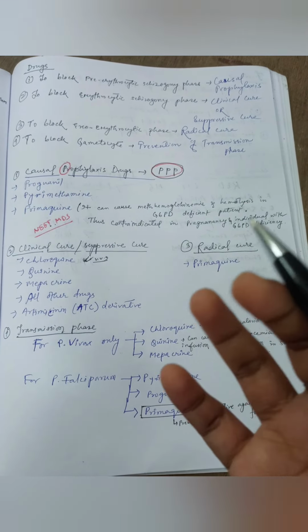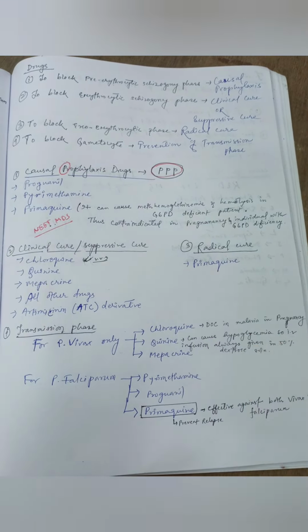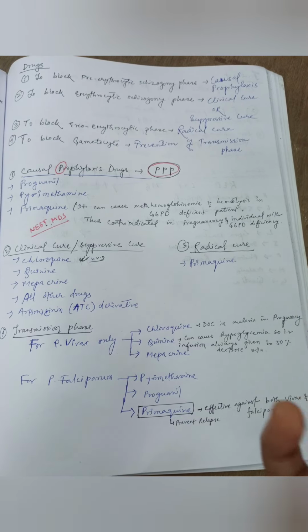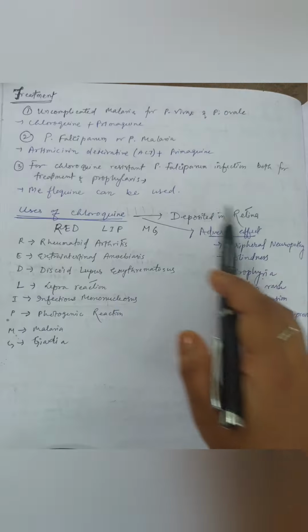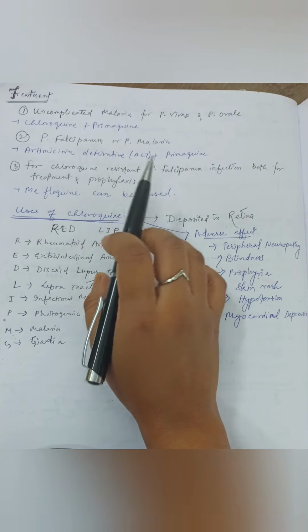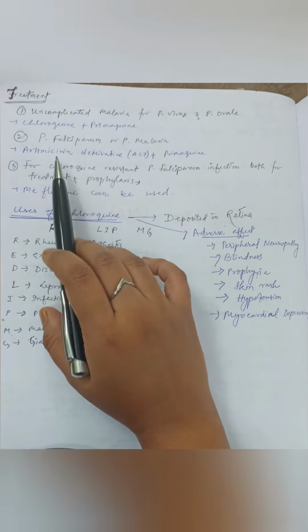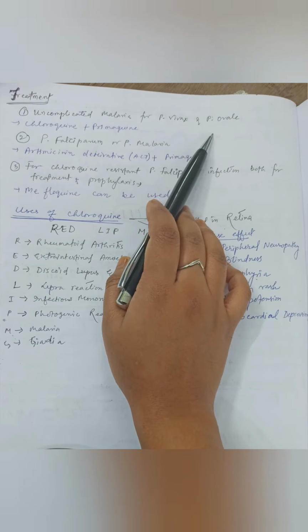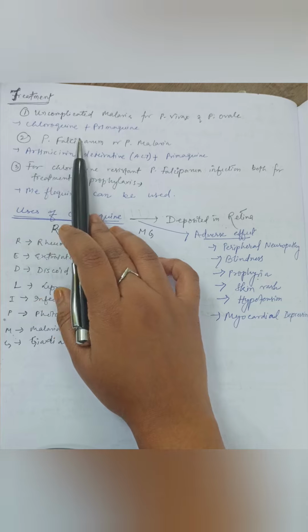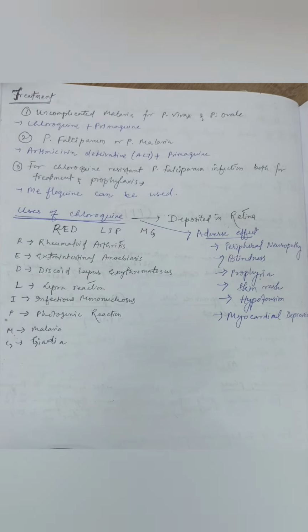So chloroquine is very important, and they most commonly ask the uses of chloroquine and the adverse effects related to chloroquine. Mostly they used to ask it in the exam. Then comes the important question that they mostly ask: for uncomplicated malaria with P. vivax and P. ovale, the drug of choice is chloroquine and primaquine.